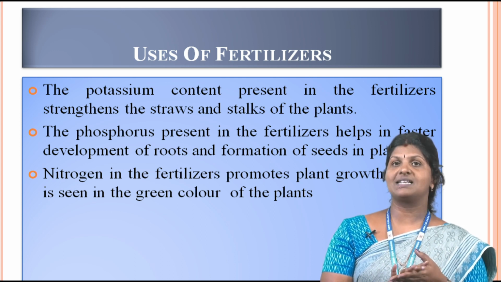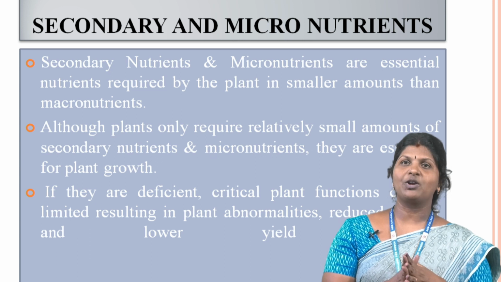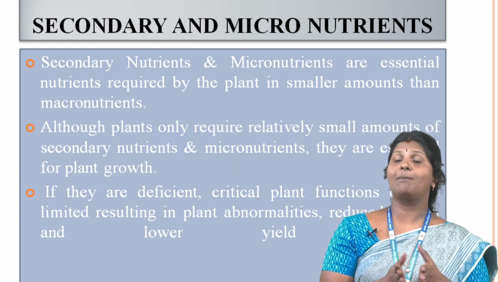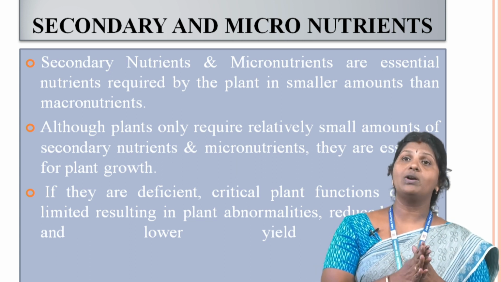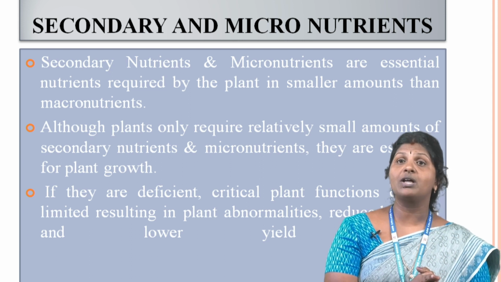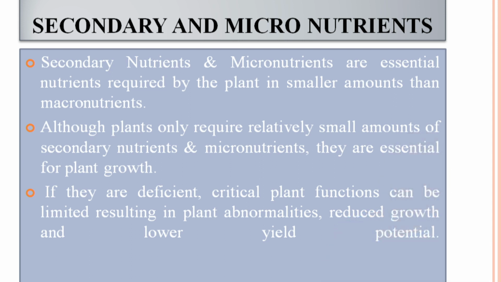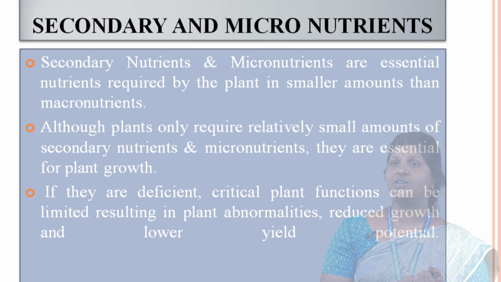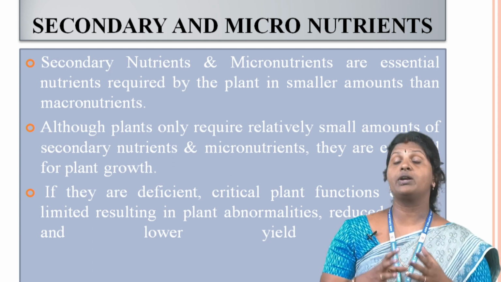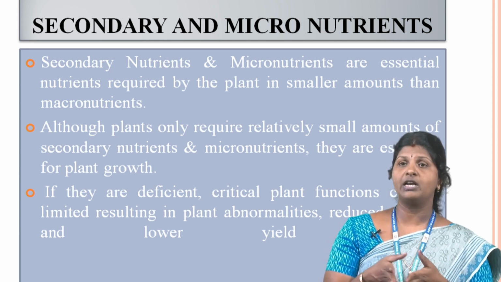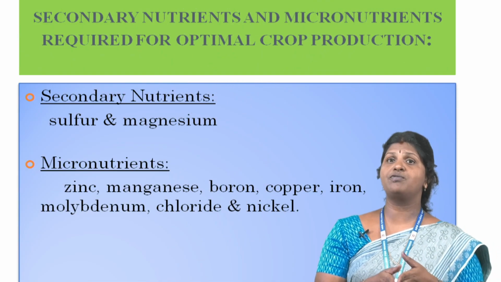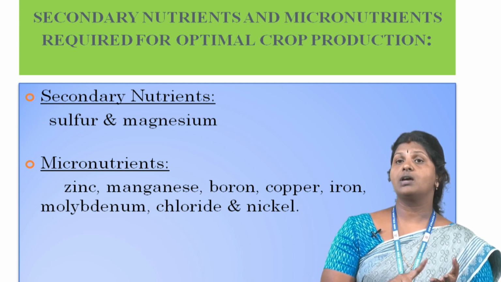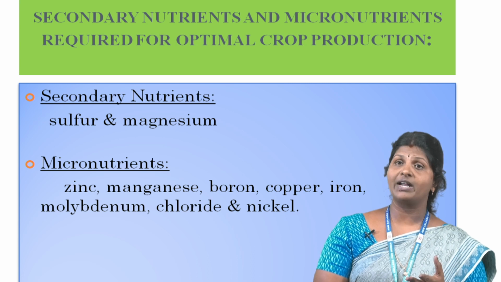The secondary nutrients and micronutrients are essential nutrients required by the plant, in smaller amounts than macronutrients. Although plants only require relatively small amounts of secondary nutrients and micronutrients, they are essential for plant growth. If they are deficient, critical plant functions can be limited, resulting in plant abnormality, reduced growth and lower yield potential. Secondary nutrient examples are sulfur and magnesium. Micronutrient examples are zinc, manganese, boron, copper, iron, molybdenum, chloride and nickel.